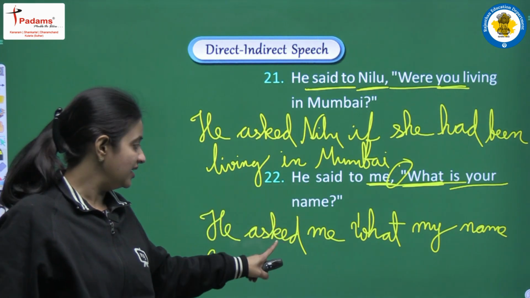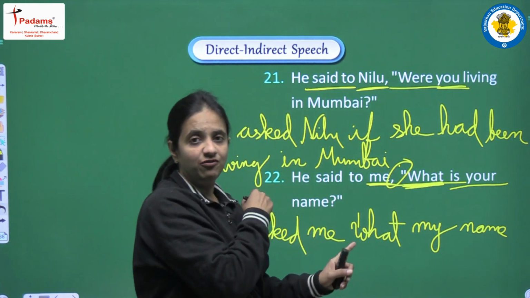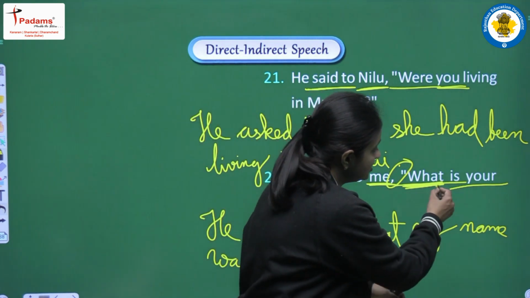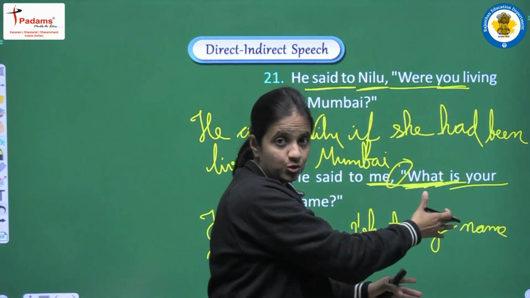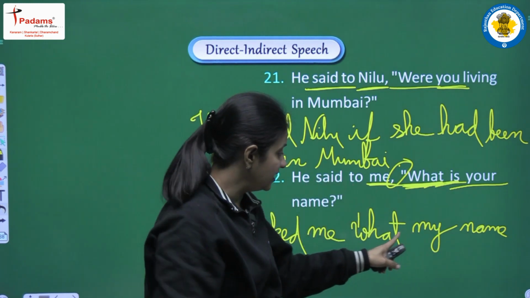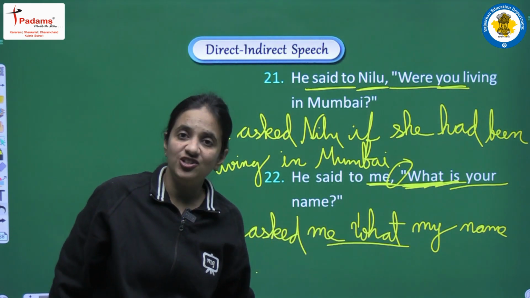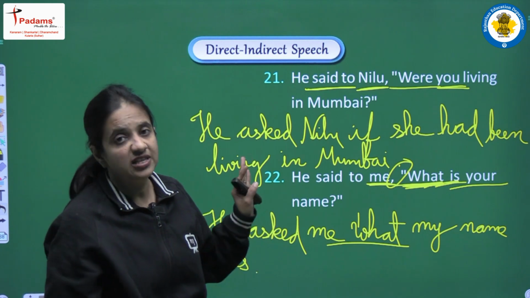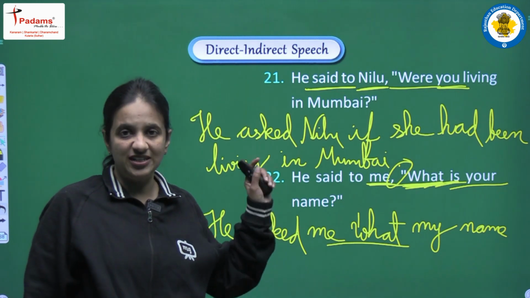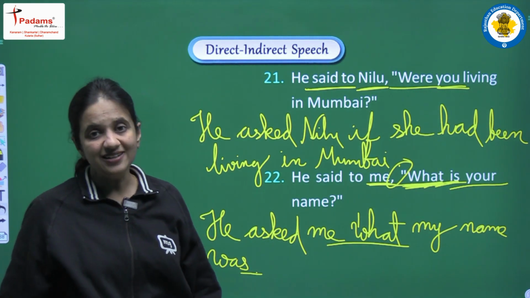Okay, so said to, yes, it will be asked here, and the conjunction we have to use is the same WH word that we are having in the sentence. We don't use any other conjunction, and in this sentence we were having a helping verb just after the WH word because this is the question. But now when we are having the structure of a positive sentence, after the WH word we don't write the helping verb because we have to maintain the structure of a positive sentence. Okay, because then only we will be able to write full stop at the end of the sentence. So in this way we have to do the changes when we are having any WH word in the beginning of the interrogative sentence, right?